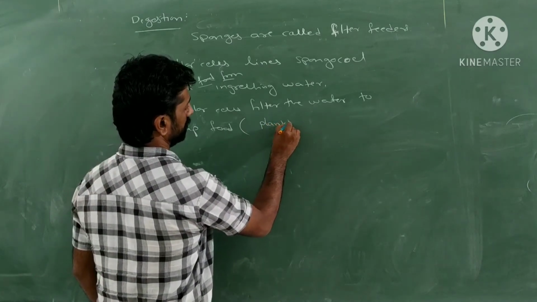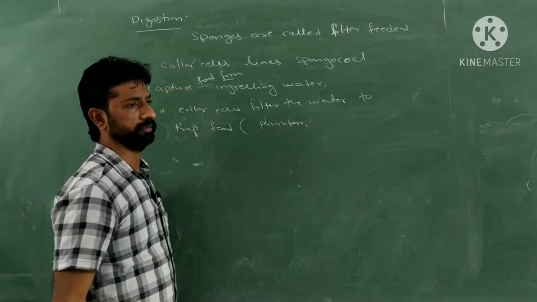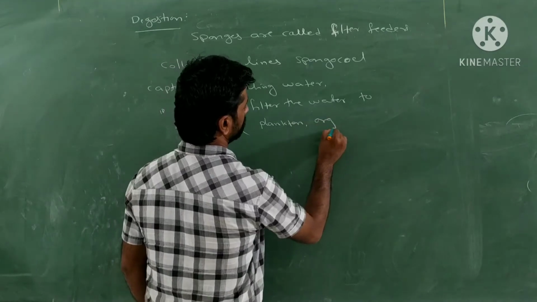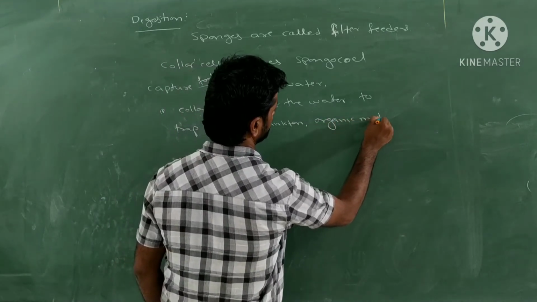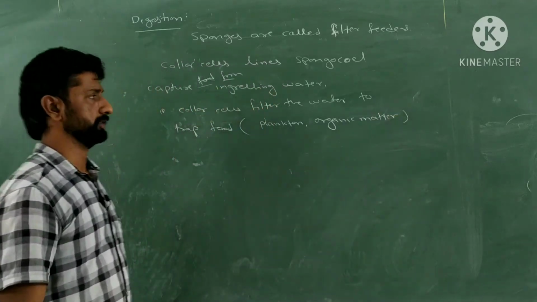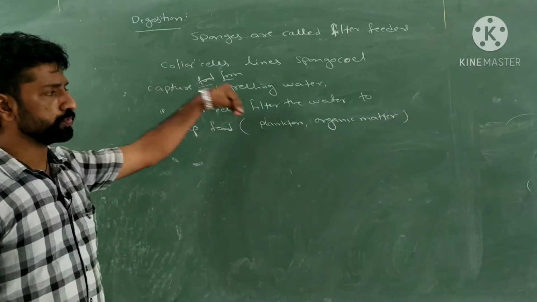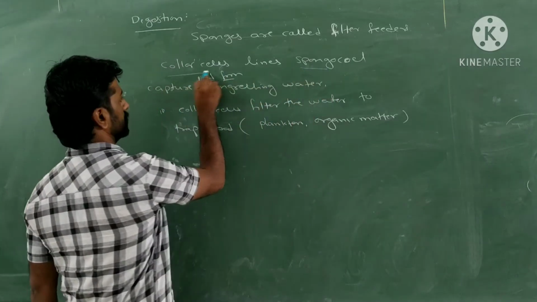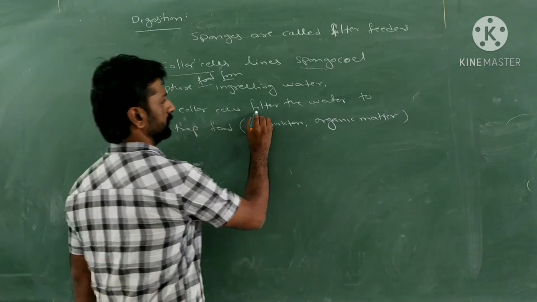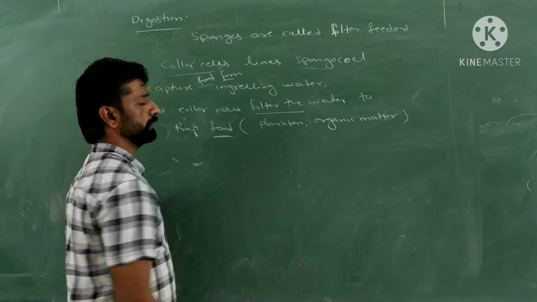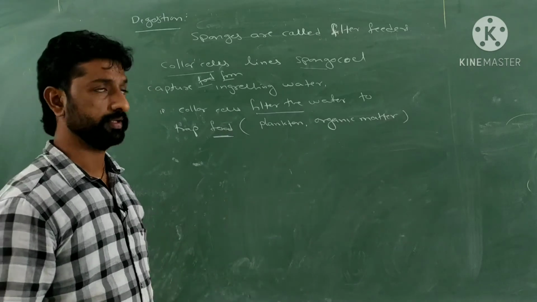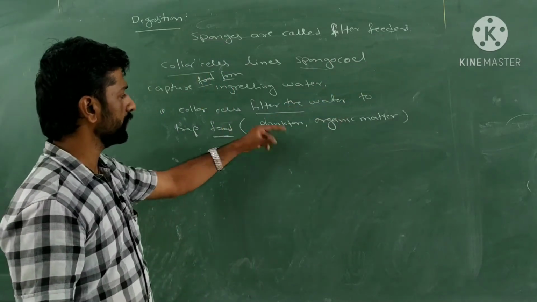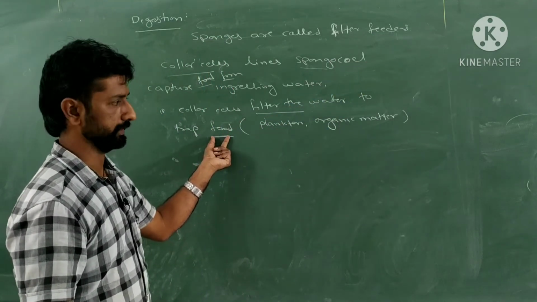What do you mean by plankton here? Nothing but microscopic plants or animals present in that water, as well as the organic matter, which will be served as a food for the sponges. So when the water enters into that spongocoel through the ostia, and spongocoel are lined by the collar cells, these collar cells filter the water in order to trap or capture the food substances. Because of this reason only they are called as filter feeders. Means they will feed on the food after filtering the water in order to obtain the food particles.